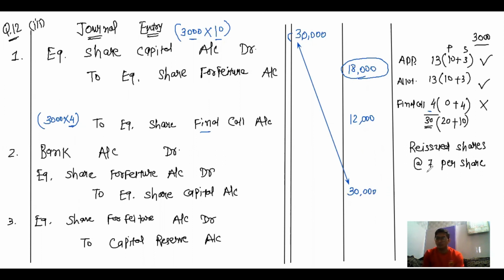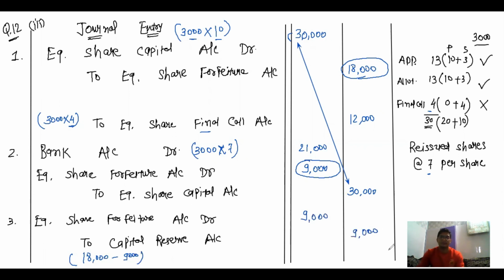Now reissue shares at rupees 7, so 3000 multiplied by 7 comes to 21,000, and the difference, that is 30,000 less 21,000, comes to 9,000. Now in the third journal entry, first minus second, 18,000 minus 9,000, so the difference comes to 9,000. This is the second entry. Third entry, that's it.